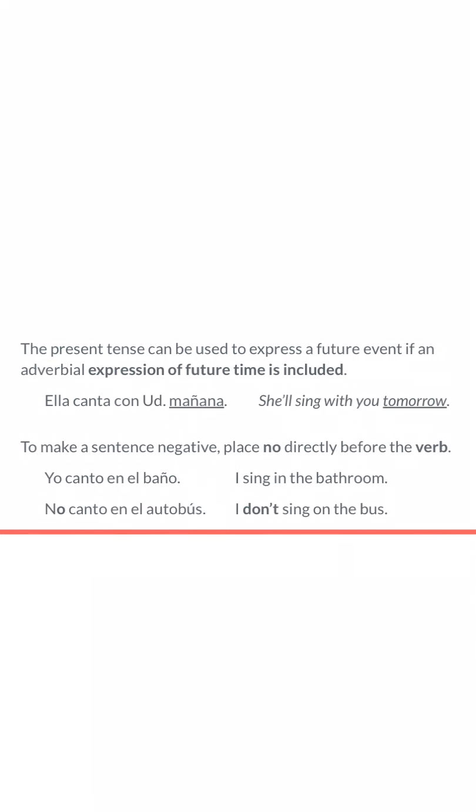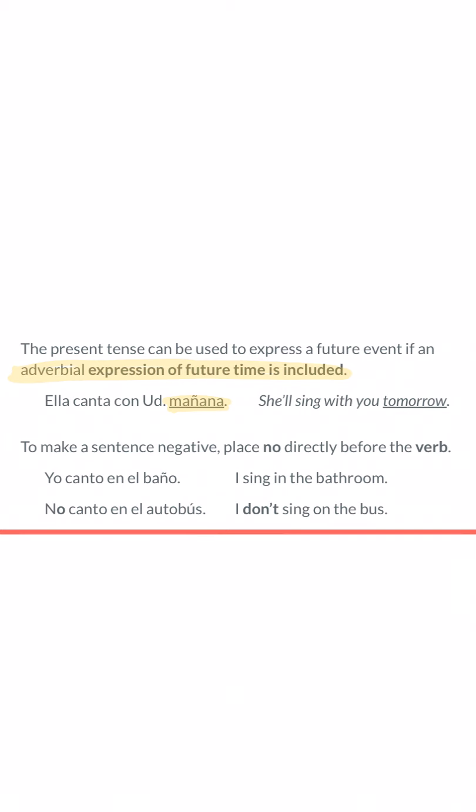Okay, so you can also kind of use the present tense to help you talk about the future if you are able to include an adverbial expression of future time. That is just a super long way to say something like the word tomorrow. Ella canta con usted, or she'll sing with you tomorrow.